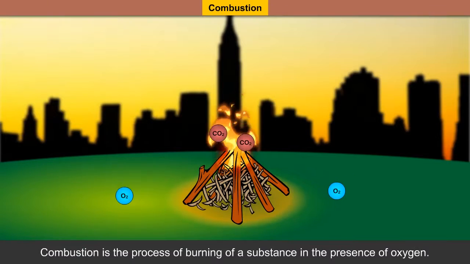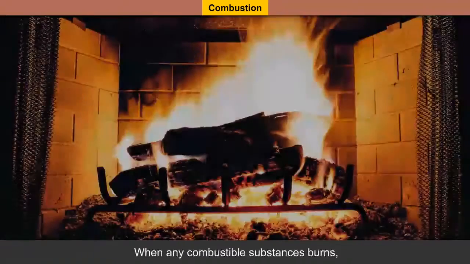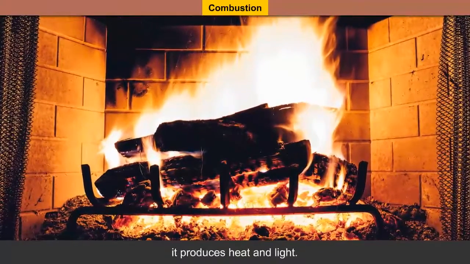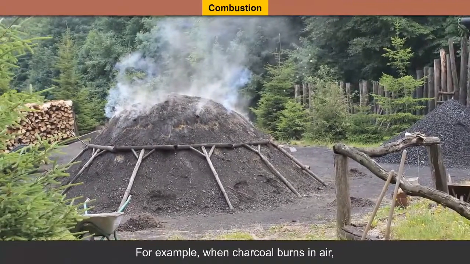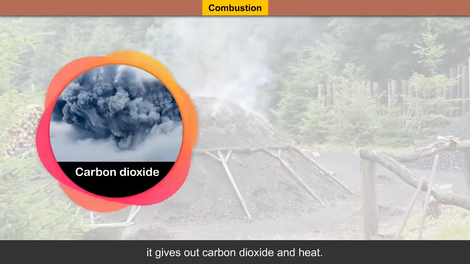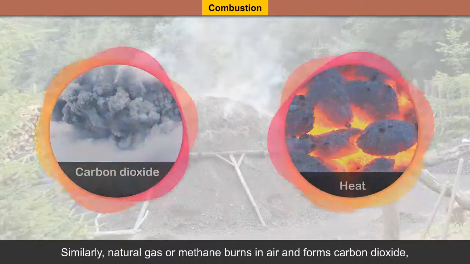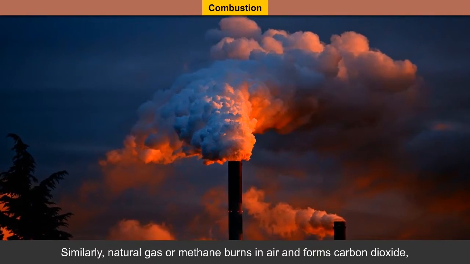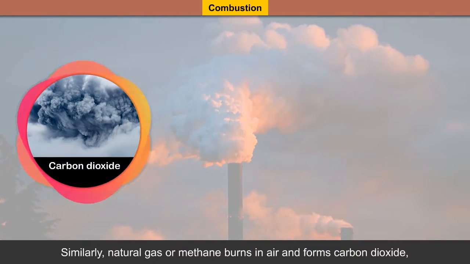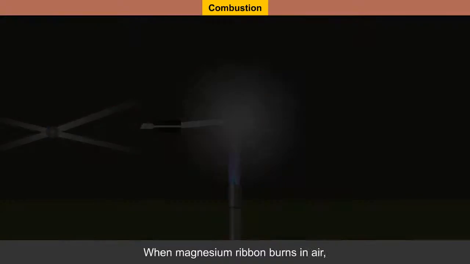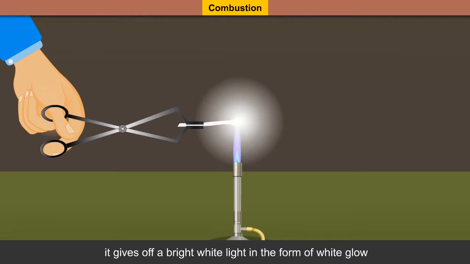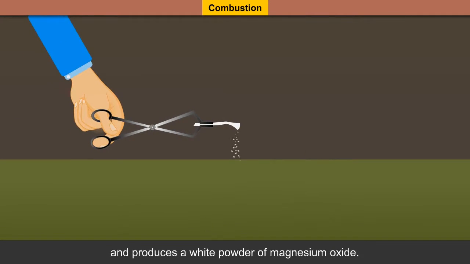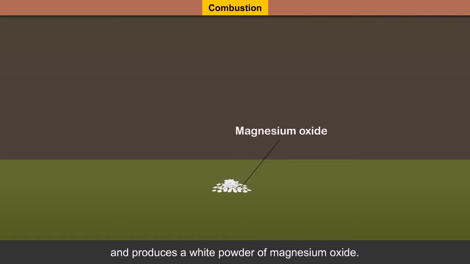Combustion. Combustion is the process of burning of a substance in the presence of oxygen. When any combustible substance burns, it produces heat and light. For example, when charcoal burns in air, it gives out carbon dioxide and heat. Similarly, natural gas or methane burns in air and forms carbon dioxide, water vapor, and heat. When magnesium ribbon burns in air, it gives off a bright white light in the form of white glow and produces a white powder of magnesium oxide.